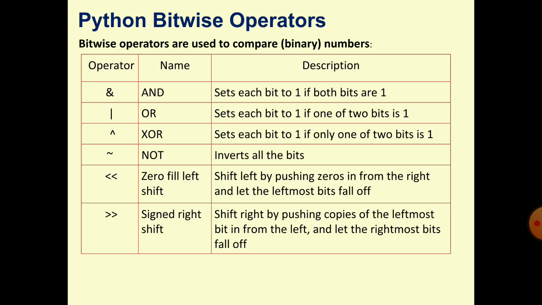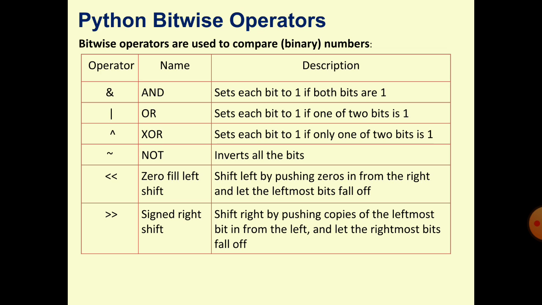Next is AND. Set each bit to 1 if both bits are 1, means true. If both are equal, then set 1, otherwise 0. OR sets each bit to 1 if one of 2 bits is 1.